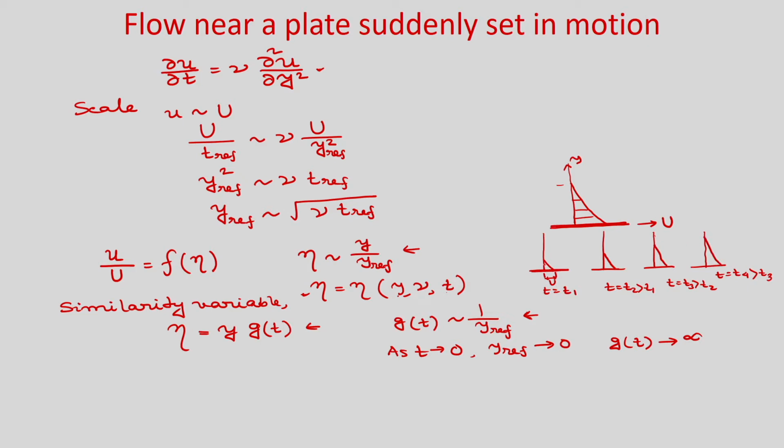Okay. And if you can use some similarity variable such that if you bring down this velocity profile to a scale, it will fall on the same graph. Okay. And that is why we are using this similarity variable eta is equal to y g(t), and later we will see that if this similarity solution exists, then we can convert this partial differential equation to an ordinary differential equation, as well as we will see that the velocity profiles will collapse into a same curve or single curve.